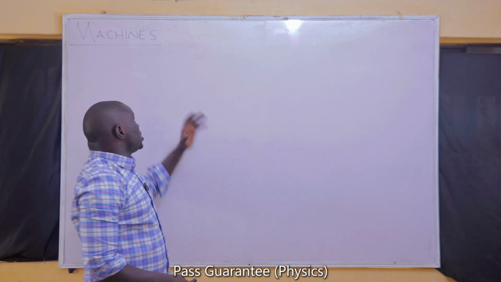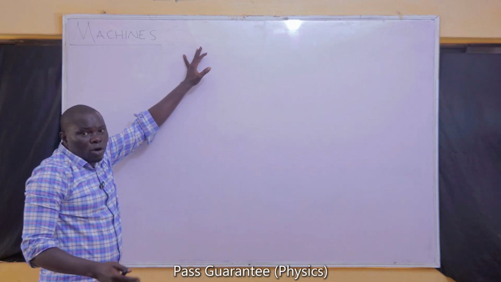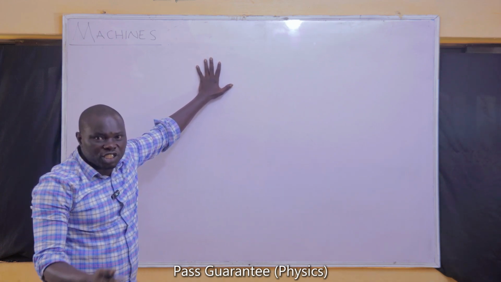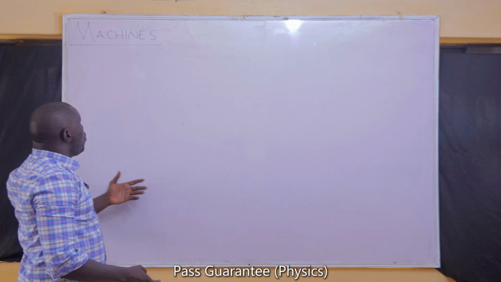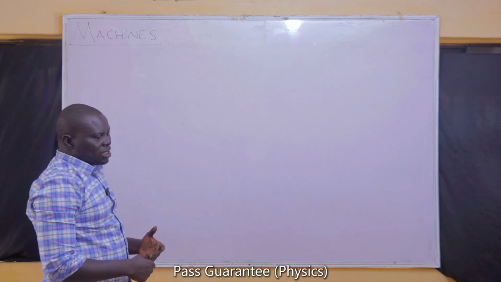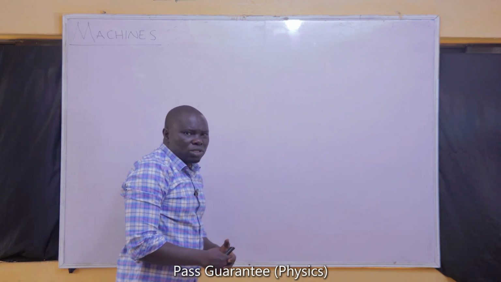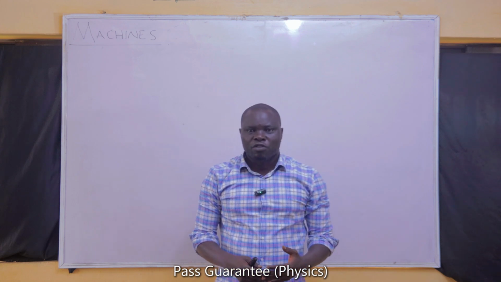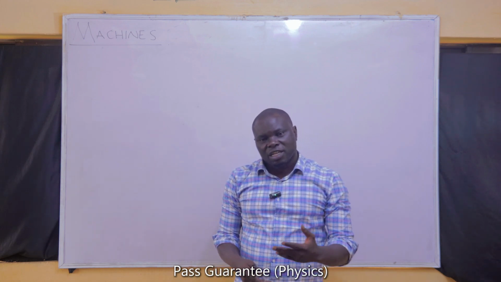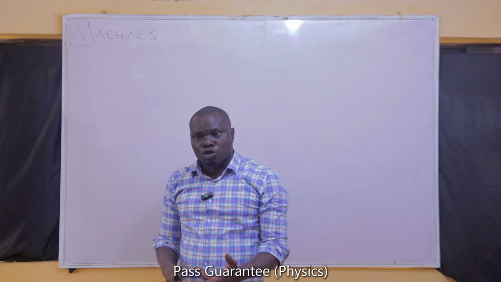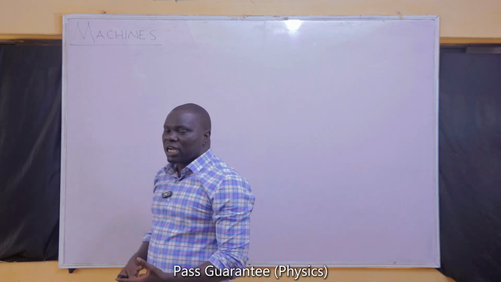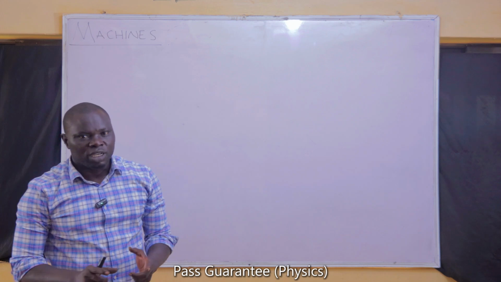A machine is a device that allows us to do our work easily and more efficiently. There are so many examples of a machine, and most items that you have around you probably fall into that category, because there's definitely something they are doing for you. Whatever you need to buy almost falls into the category of what you can call a machine.